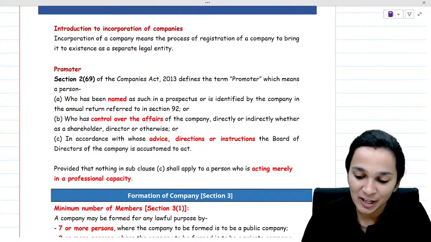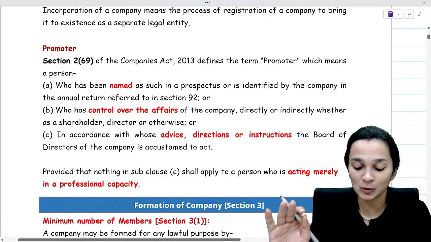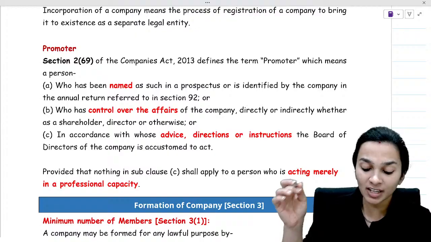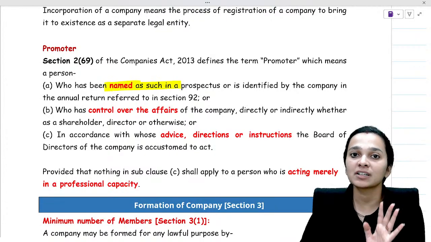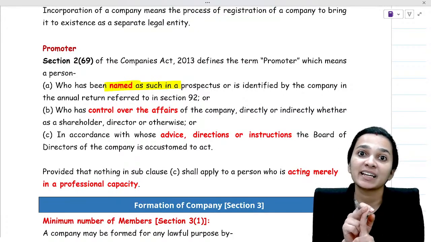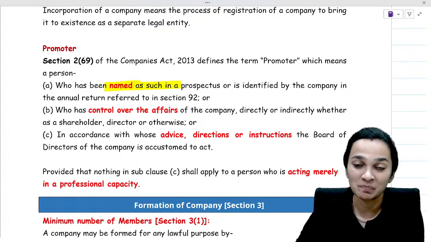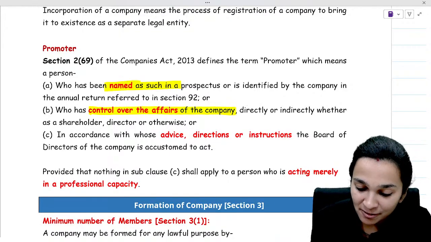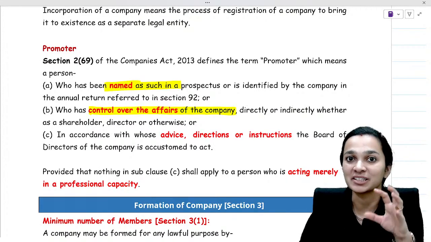Let's understand. Section 2 clause 69 says 3 things about a promoter. One, a person who has been named as a promoter in the prospectus of the company. So if someone's name is written in the prospectus of the company as a promoter, then we will treat him as a promoter of the company. Second, who has control over the affairs of the company. So he is a person who controls how the company is working.